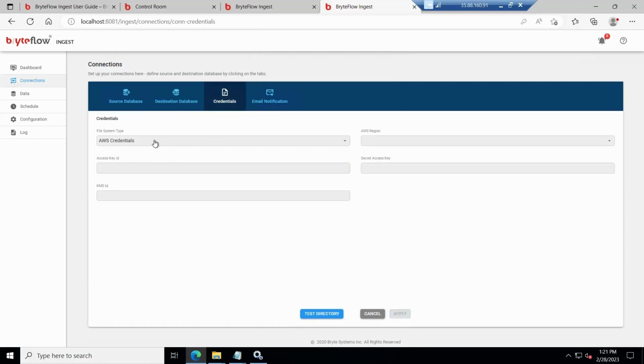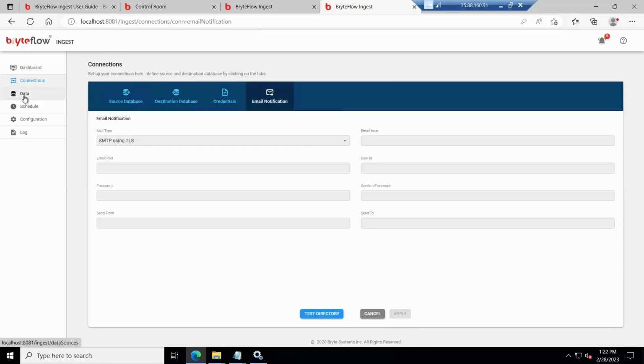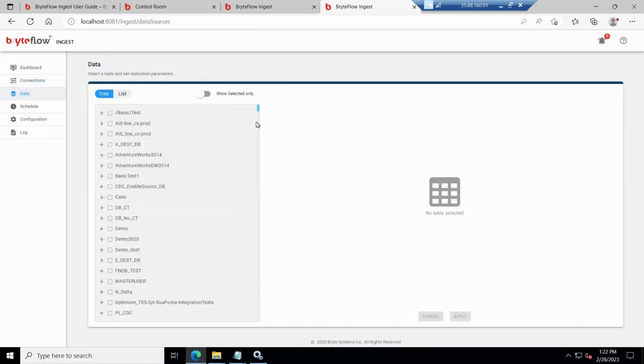Now in credentials, if you are using S3 as the destination, you can provide the AWS access keys, or you can also use AWS IAM access. In email notification, you can set up the email notifications to send out an alert. If there is a network drop or some error occurs, an email could be sent out. Now, going to the data, you can select the database.